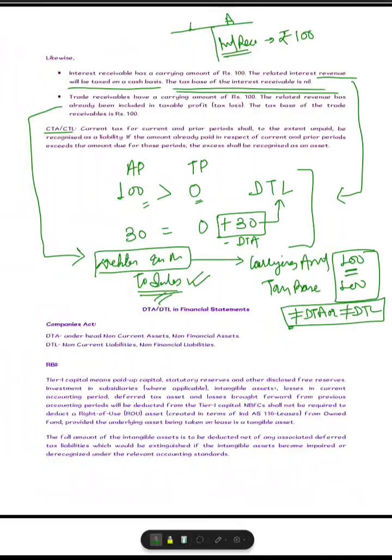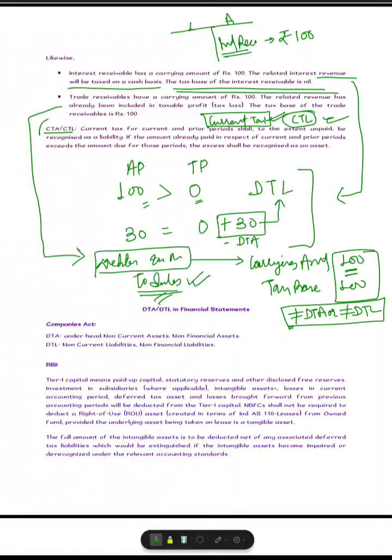current tax asset and current tax liabilities, sometimes they are also there. So Ind AS 12 also talks about the current tax asset or liability. They are nothing but the income tax paid in advance. Your current tax is there, you have already paid it in advance, then it is not a deferred tax asset, it is a current tax asset. If you have a liability but you have not paid it yet, then the current tax liability will be created. It will be shown in the balance sheet. Both of them are balance sheet items only, just like deferred tax assets or deferred tax liabilities.